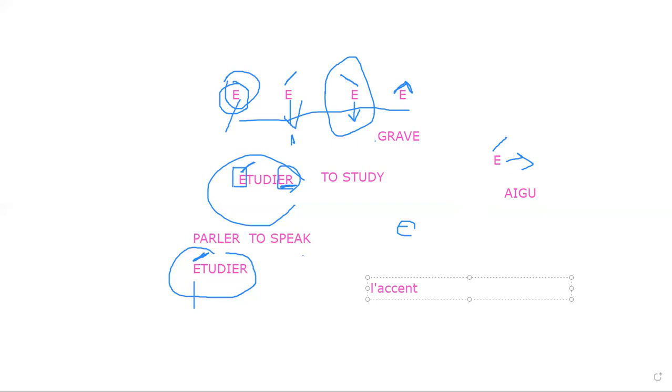C'est clair. My first l'accent is what? If we have E and it is containing the sound of A, that l'accent we call aigu. C'est clair. Is it clear to you? C'est clair, d'accord. Now, if we have E containing this sound, clair, d'accord, that we call grave. It is clear to you.